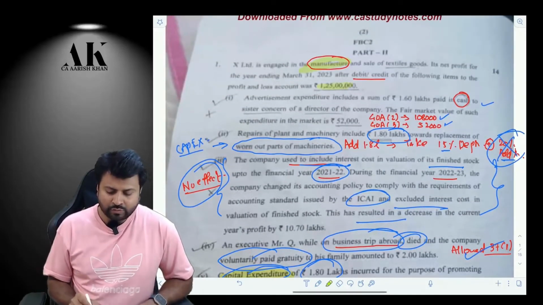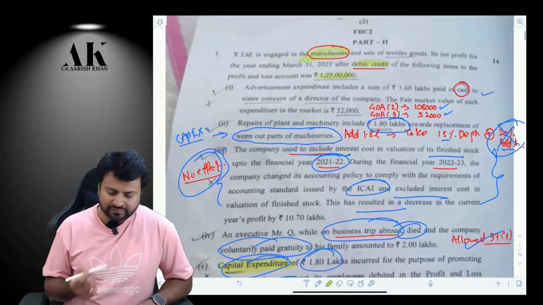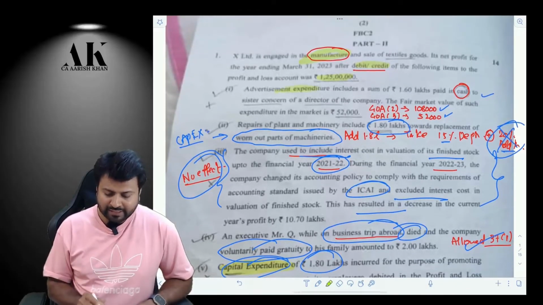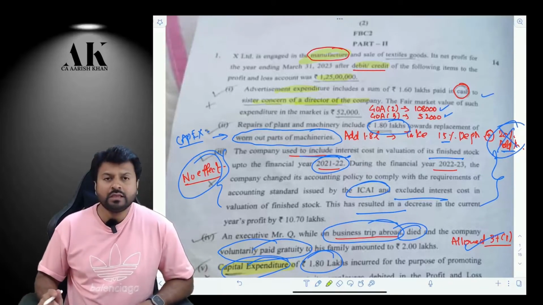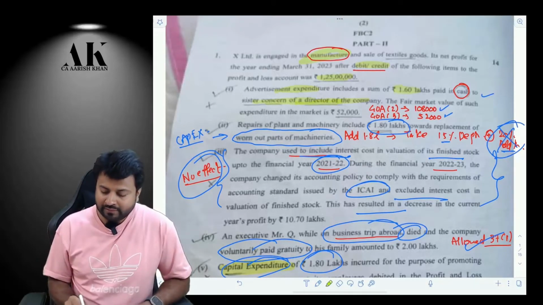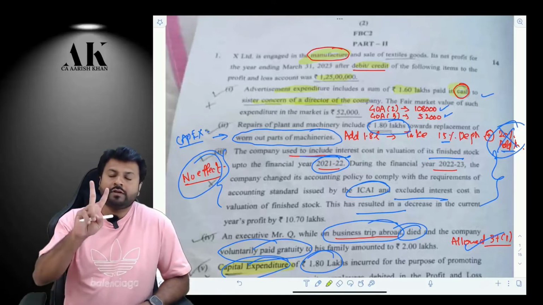The profit is 1 crore 25 lakhs after debit and credit of the following items. The first thing is, they are making a payment of advertisement expenditure to a director, a sister concern of a director. So it is a related party, and you are making a payment of 1.6 lakhs in cash. So you are making violation of 2 sections.